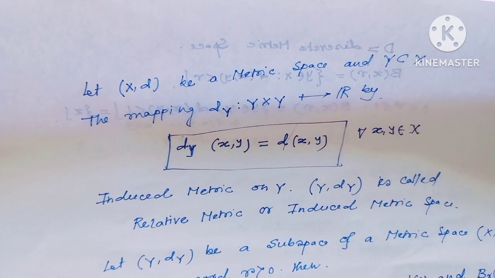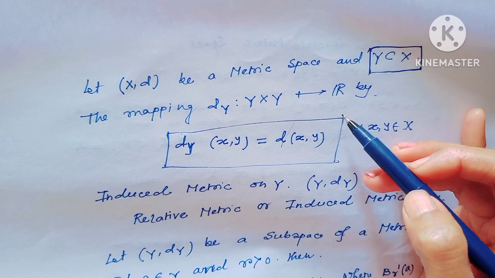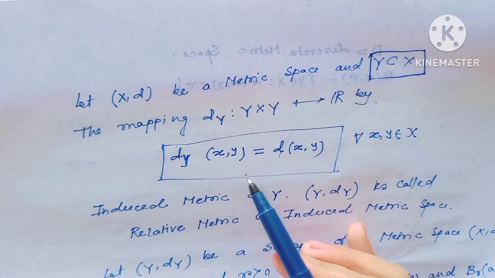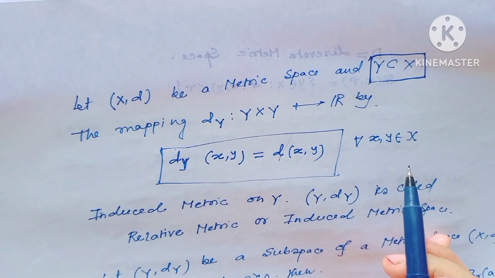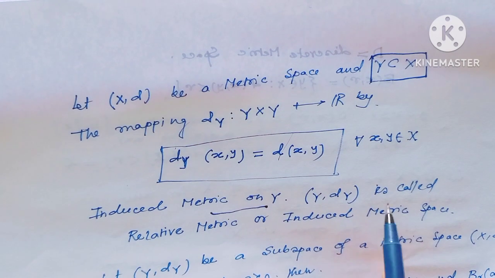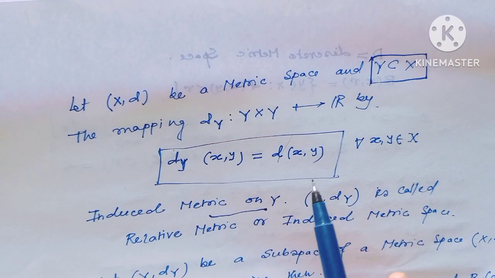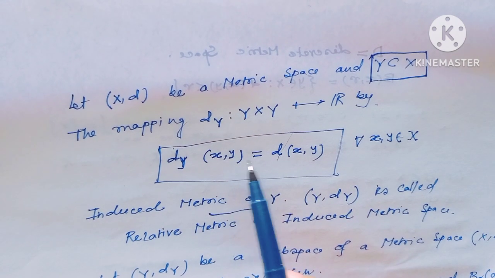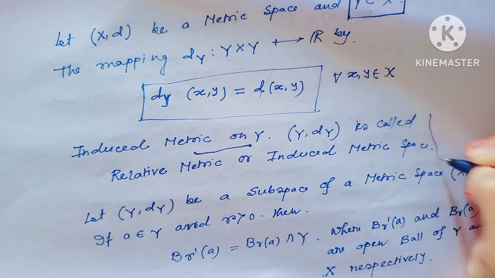Let (X, d) be a metric space and Y be a subset of X. Then the mapping defined from Y cross Y to R such that d_Y(x, y) equals d(x, y) for all x, y belonging to Y. Then we can say this is the induced metric on Y, and d_Y is called the relative metric or induced metric, where Y is a subset of X, but d_Y(x, y) equals d(x, y). This is the induced metric we all know.